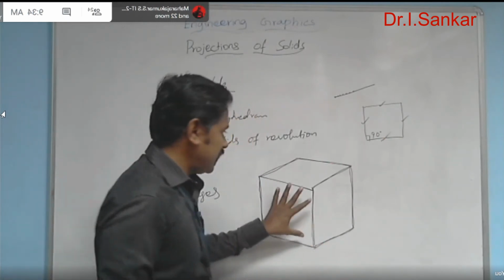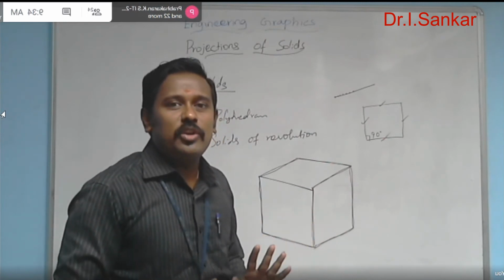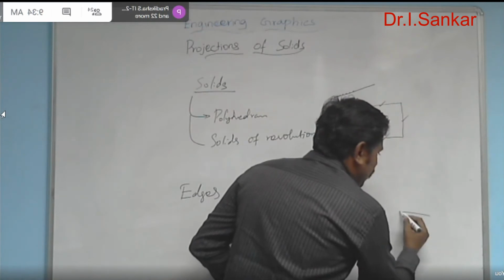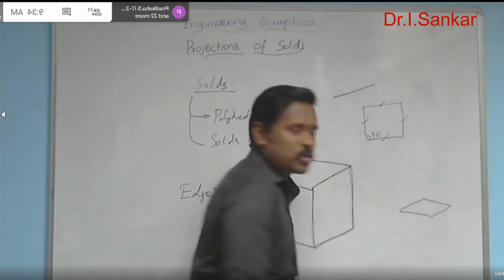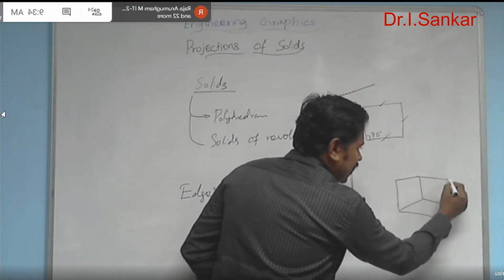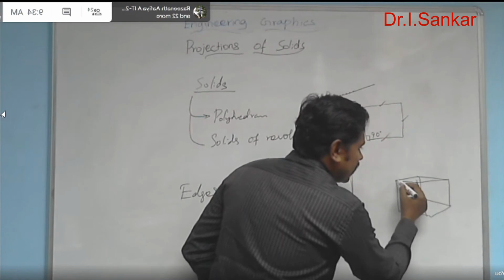Here you can see, if it is a cube, how many planes do you need to form this cube? In the bottom, you need one square plane. On that side you need another one, and here you need another one. In that way, here one more, there, and in the top.